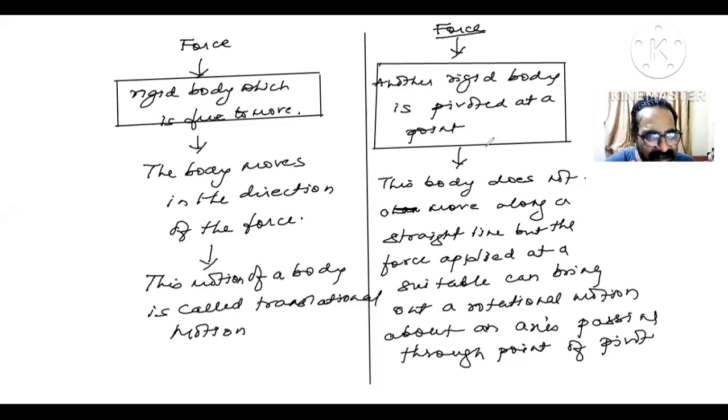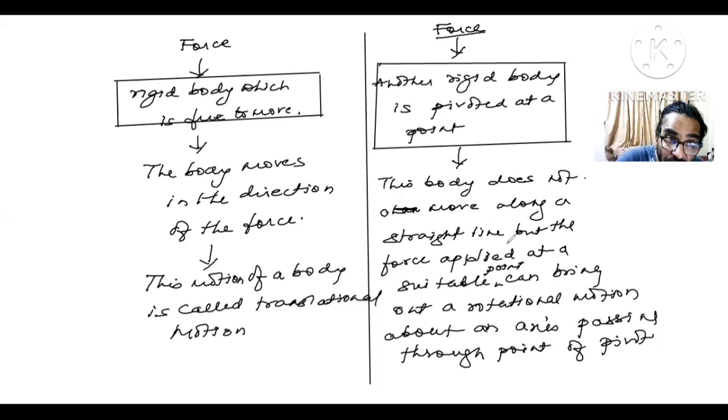This body does not move along a straight line. But the force applied at a suitable point can bring out a rotational motion about an axis passing through the point of pivot. Got it?